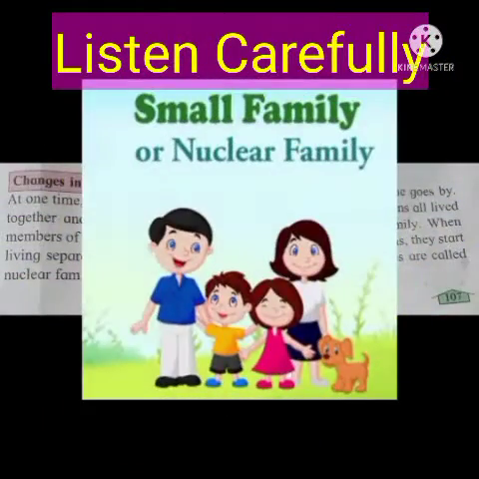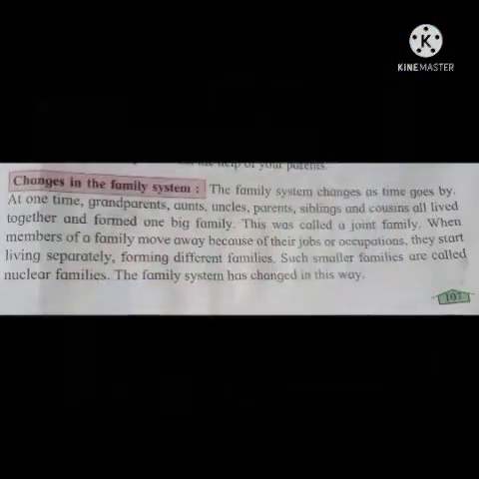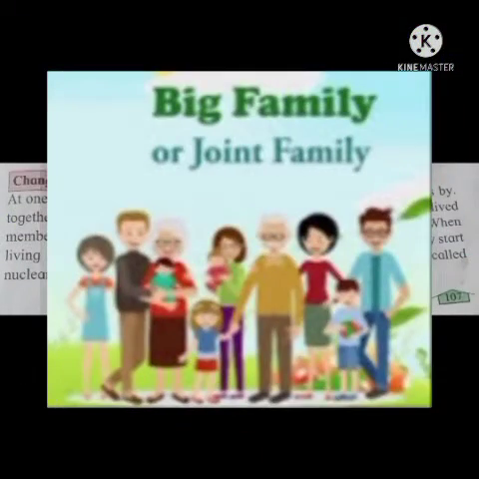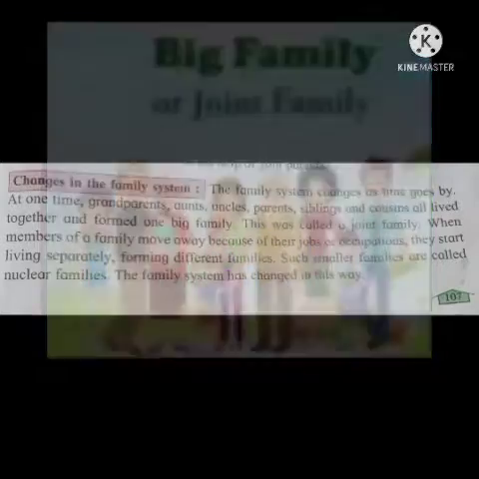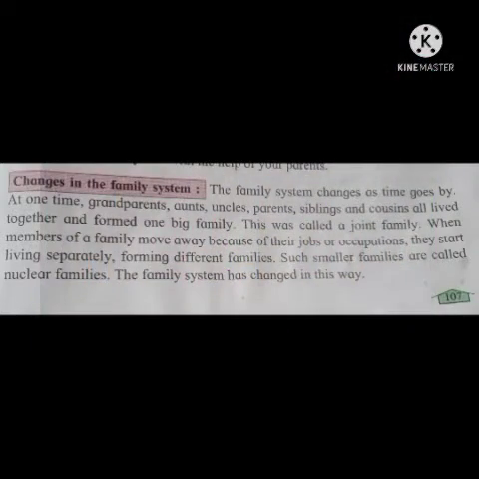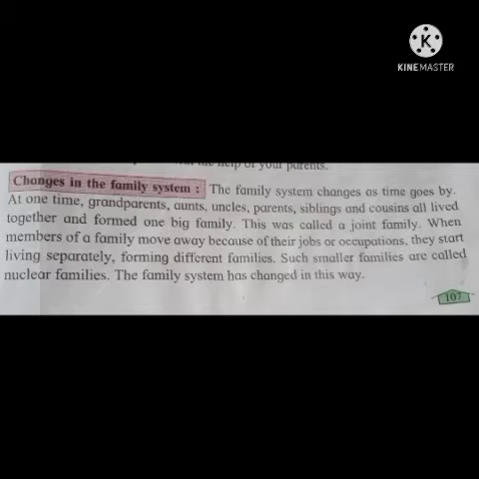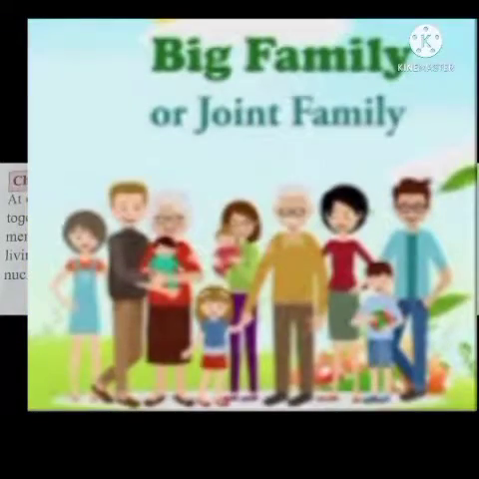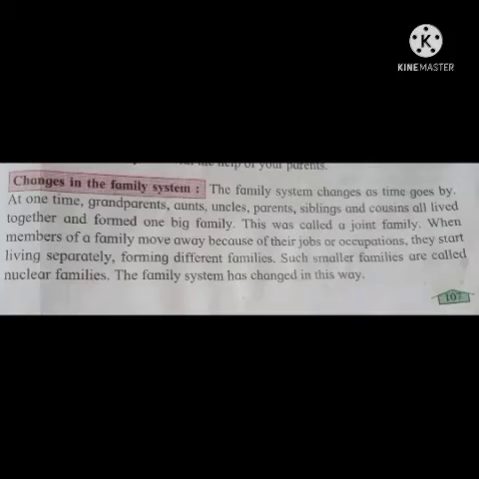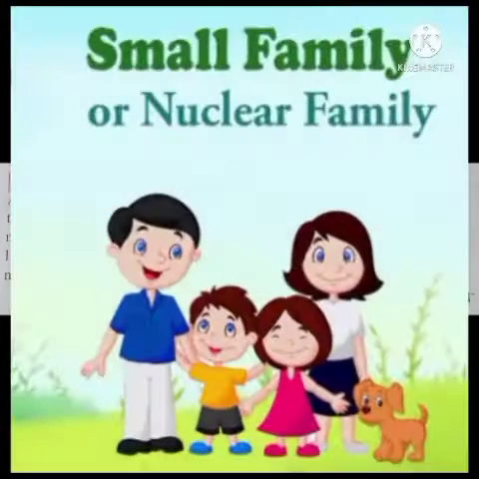Children, already we have seen about small family, big family and extended family. Today we are going to know about changes in the family system. The family system changes as time goes by. At one time, grandparents, aunts, uncles, parents, siblings, and cousins all lived together and formed one big family. This was called a joint family.